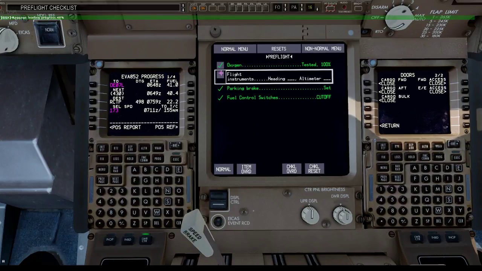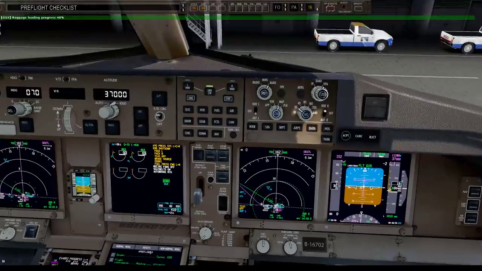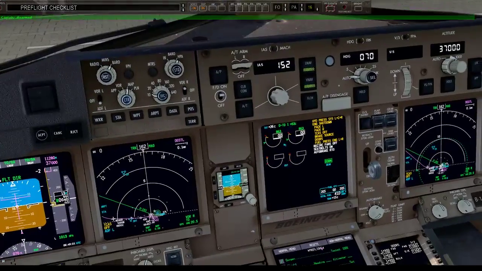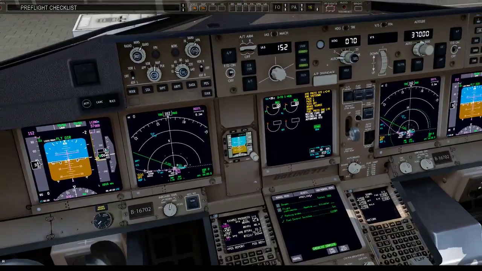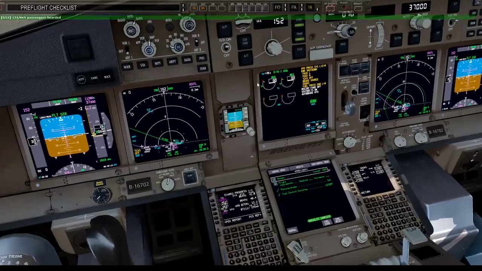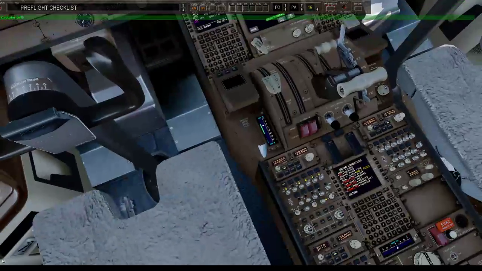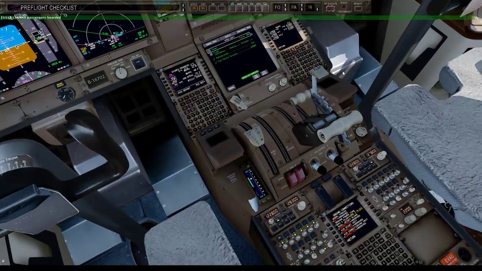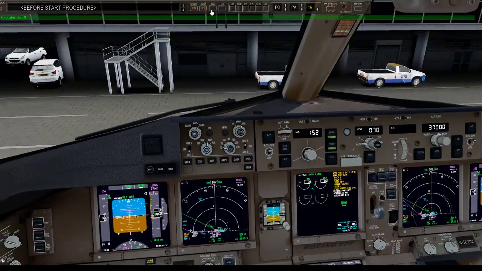Flight instruments. Heading 162. Altimeter 1013 set. Parking brake set. Fuel control switches cut off. Pre-flight checklist complete. Thanks.